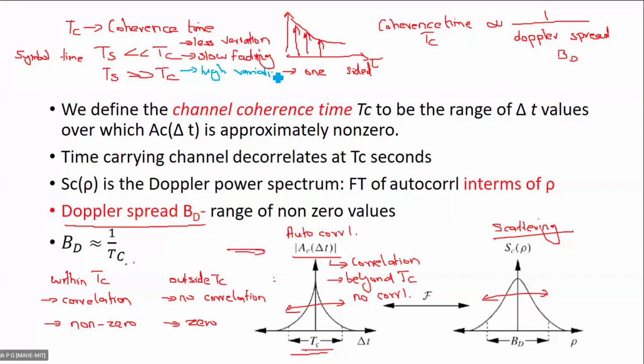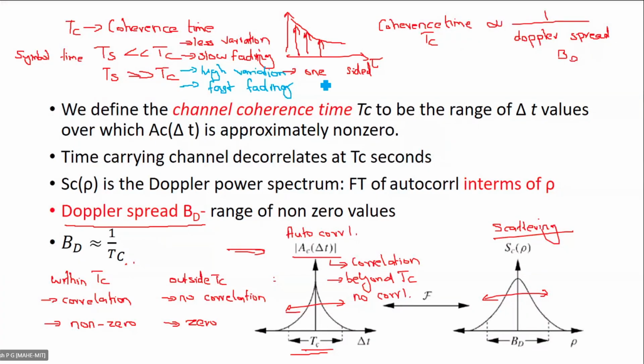There is variation because Tc is less. After Tc, there will be variation, and since the symbol time is larger, different parts of the symbol will be experiencing different kinds of treatment, different kinds of channel. Therefore, we can say that this symbol will be experiencing fast fading. So there are two terms, slow fading and fast fading.